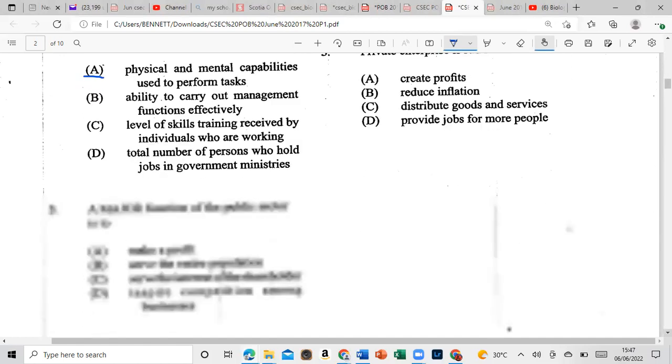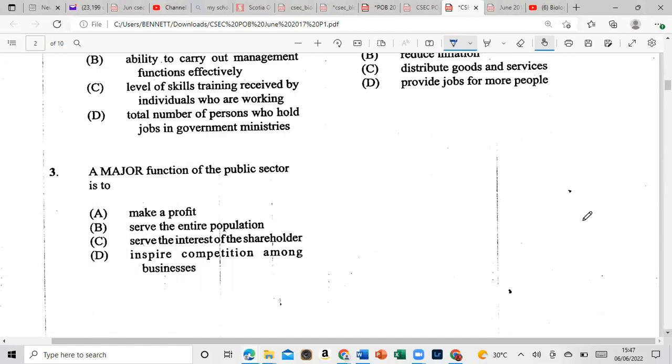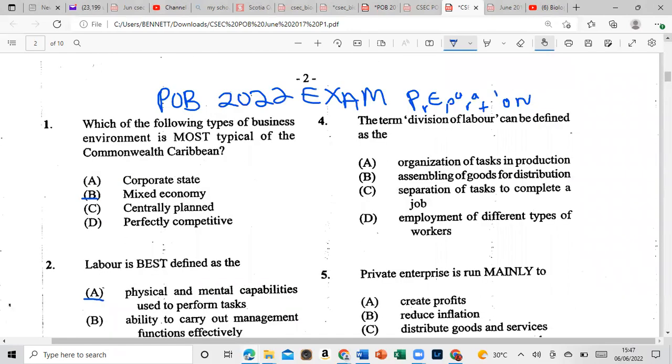Let's go. Some of these should be repeating as done on previous papers. A major function of the public sector is it A, to make a profit, B, serve the entire population. Again, as we reach the answer, let's move on to number 4. I want to go through these videos as quickly as possible. I want to do as many videos as possible so everyone can benefit.